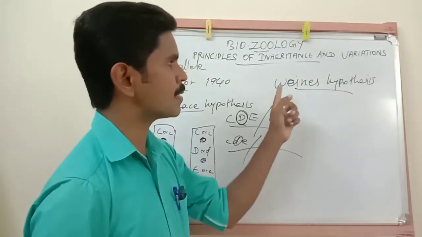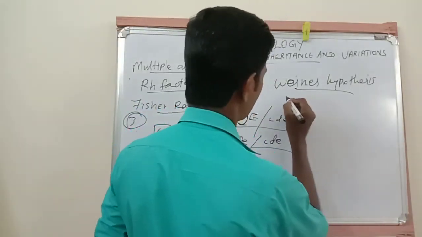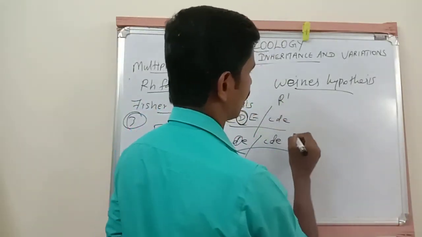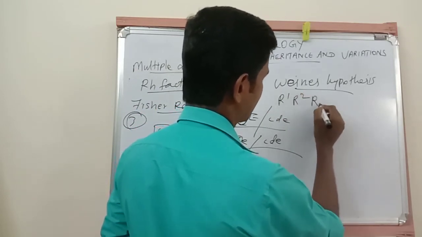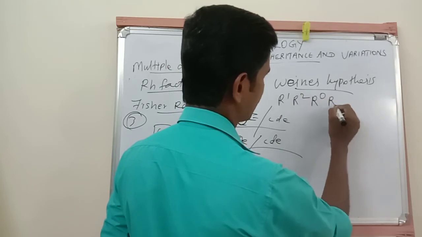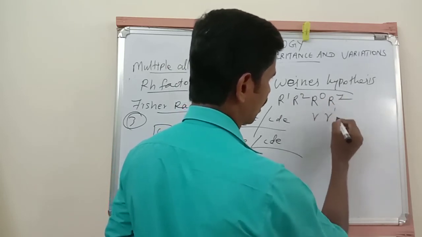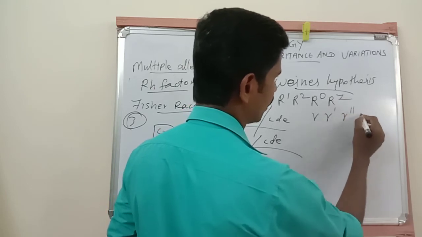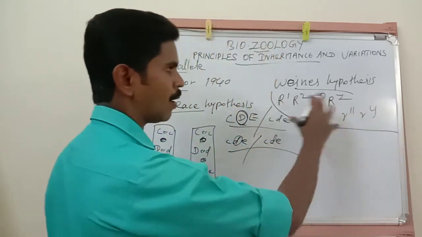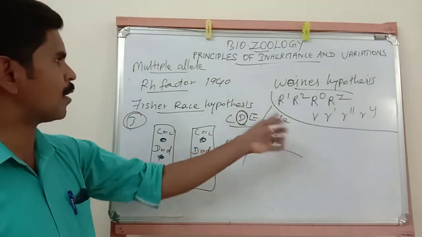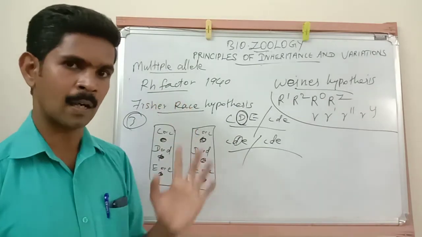The allele names are capital R1, capital R2, capital R0, capital RZ, small r, small r1, small r2, and small ry. So these are the 8 alleles. All these alleles are responsible for the Rh factor.